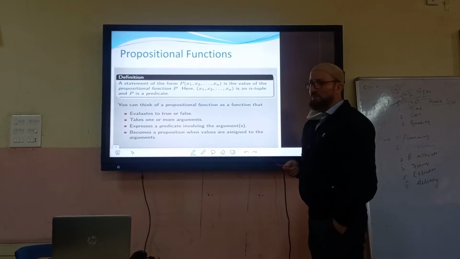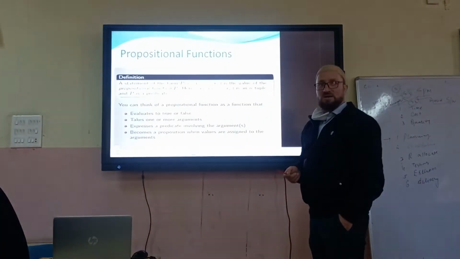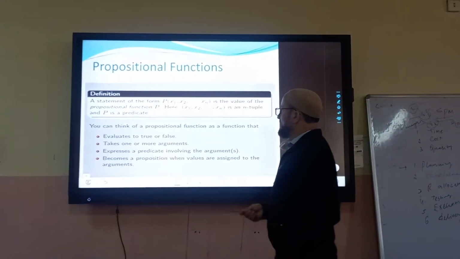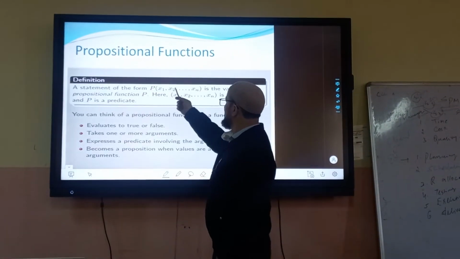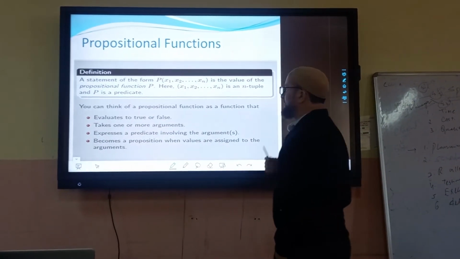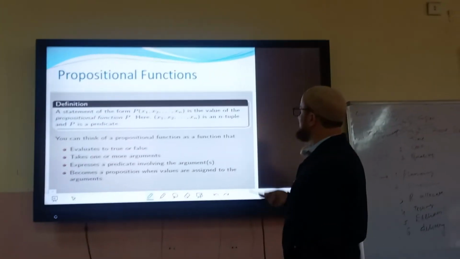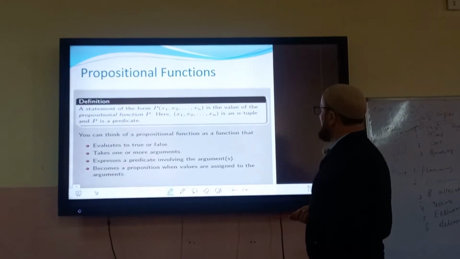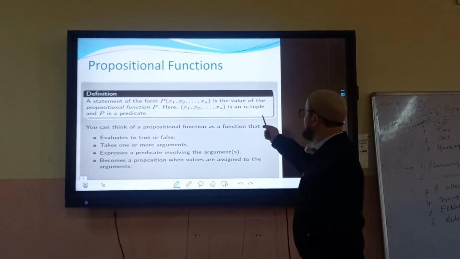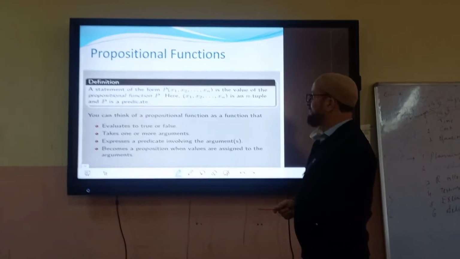Now this is the propositional function which we are just discussing. If we have a form P(x1, x2, ..., xn), it's a propositional function. And x1, x2 up to xn is called an n-tuple, and P is the predicate.